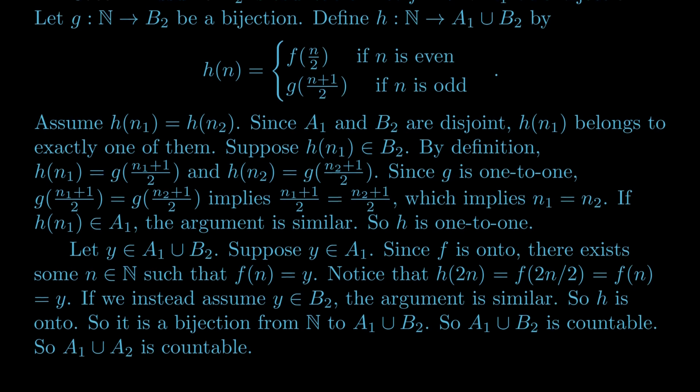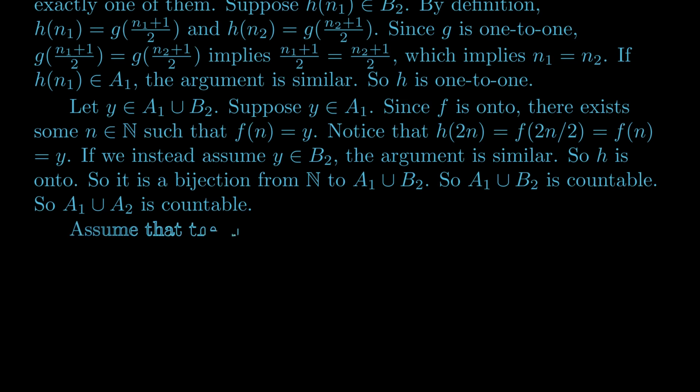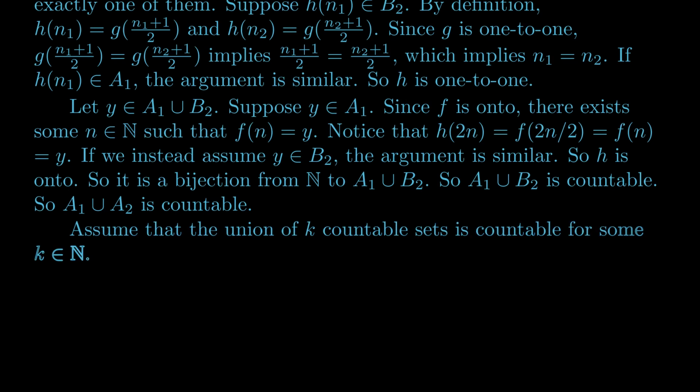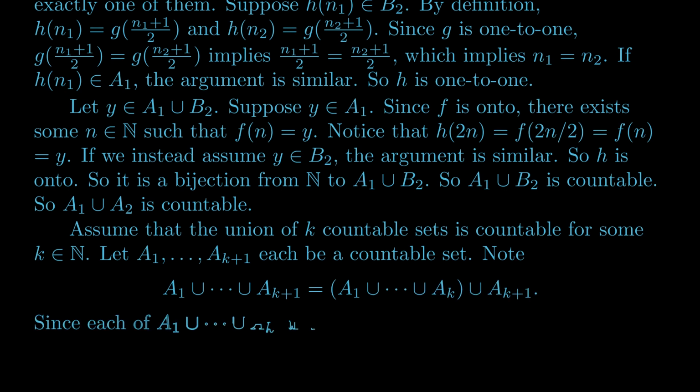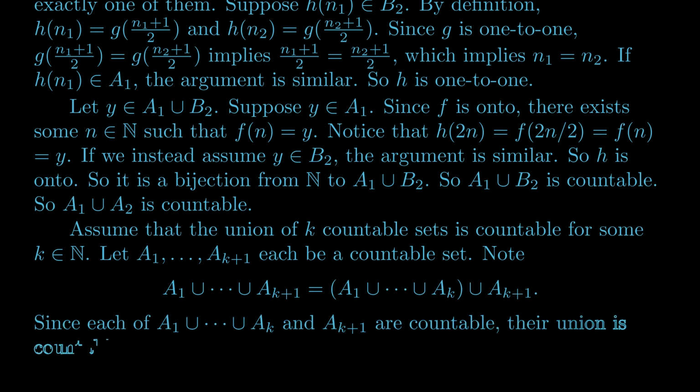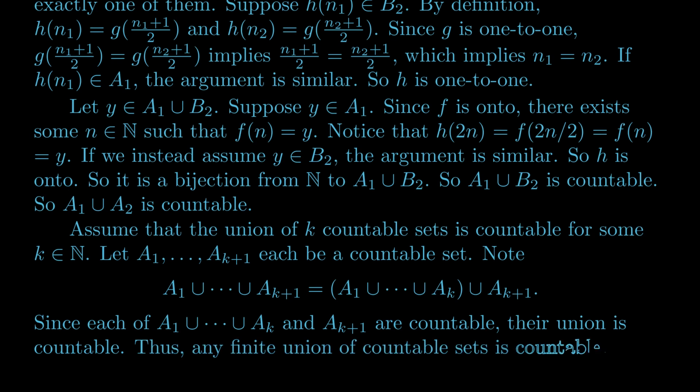For the inductive hypothesis, let's assume that the union of k countable sets is countable. Let's let A1 through A(k+1) each be a countable set. Let's note that the union of the first k plus 1 of these sets is equal to the union of the first k of them, union A(k+1). Since each of the two sets in this union is countable, their union is countable by what we just proved. And this step of showing that the statement being true for k implies it's true for k plus 1 completes the proof of our first part, that any finite union of countable sets is countable.